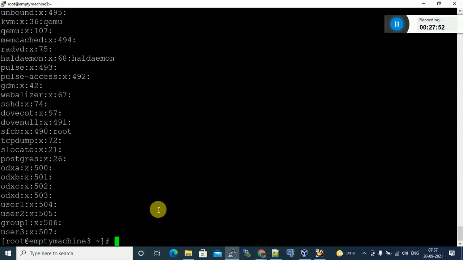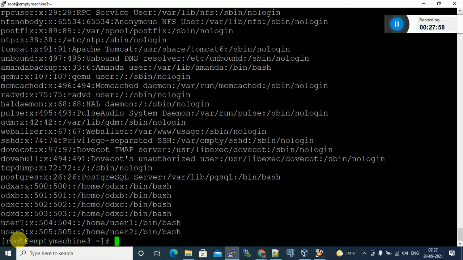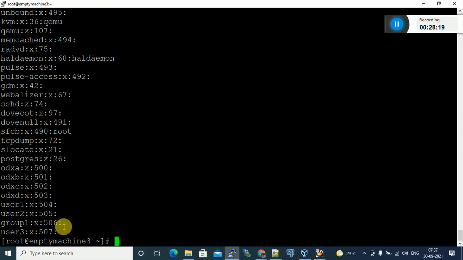When you do cat slash etc slash passwd, you see the username, the user ID, and the group ID, 505. Take this 505, I want to know the group name. The same ID you can see here in the group file, 505.